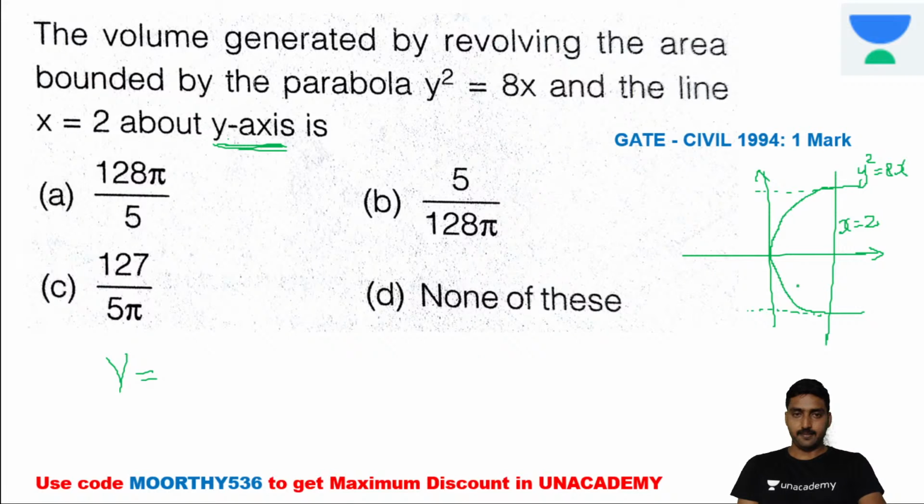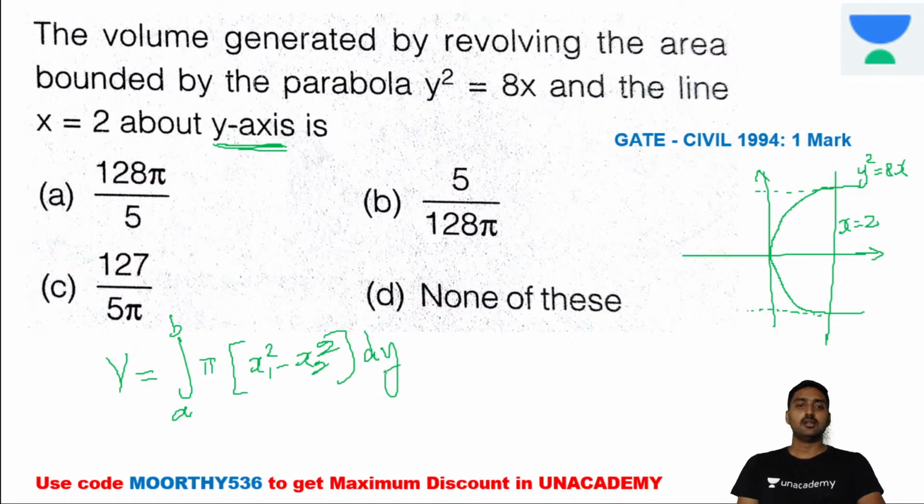So volume we can take as the integral from a to b of pi into x1 square minus x2 square into dy. While substituting, this is what we need to substitute, in terms of y.